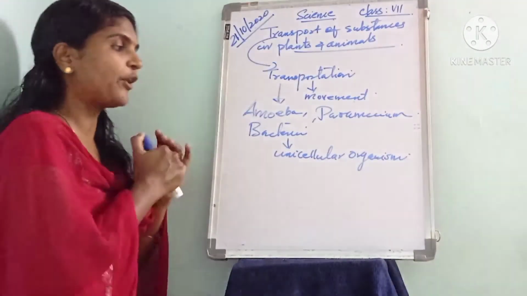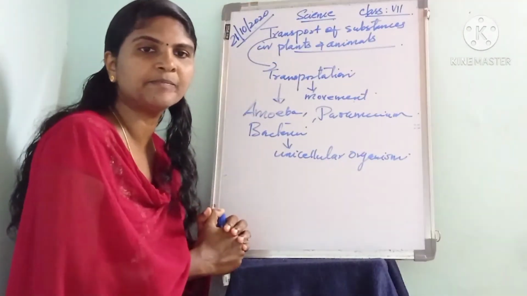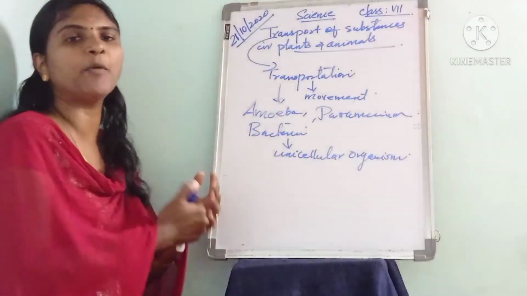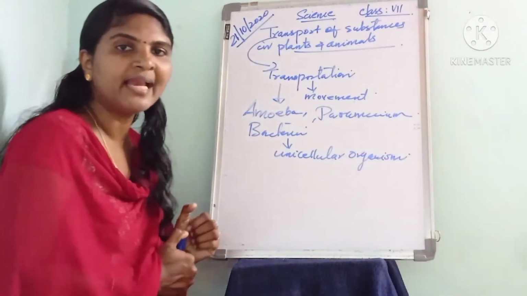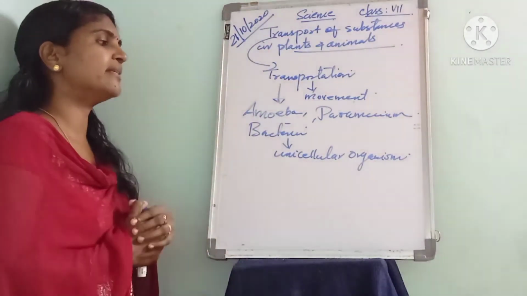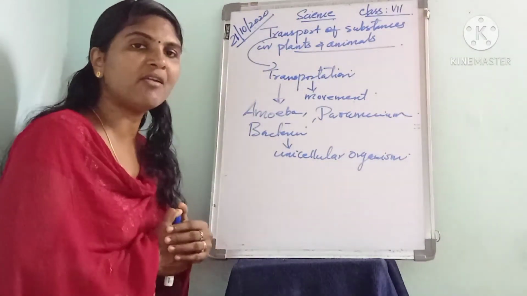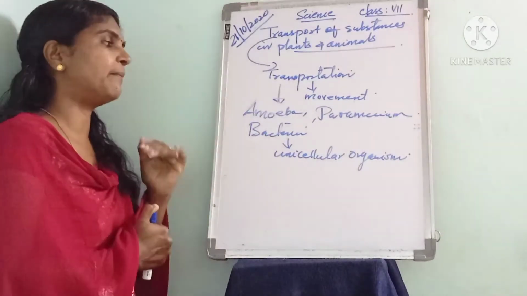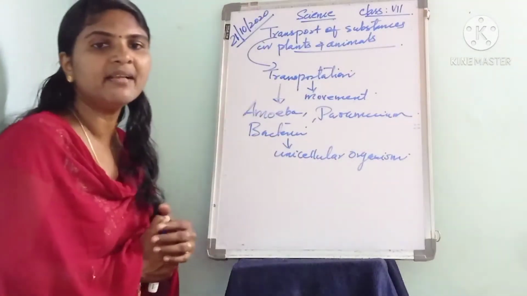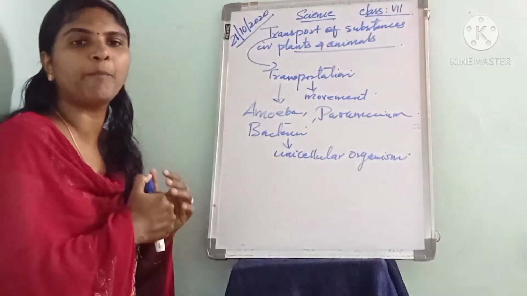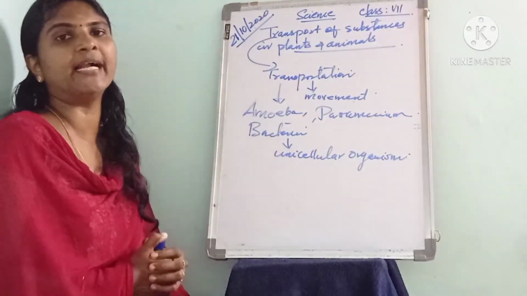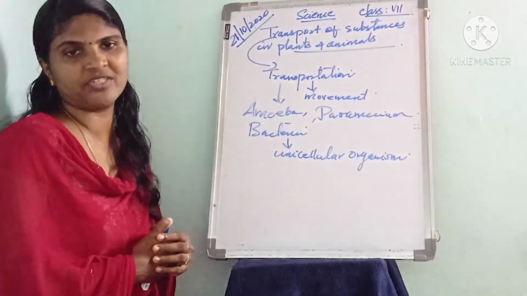Then what are unicellular organisms? The organisms which are made up of a single cell are called unicellular organisms. For example, amoeba, paramecium and bacteria. Such organisms do not possess any specified organ to perform various functions.